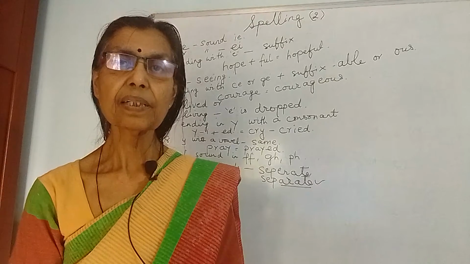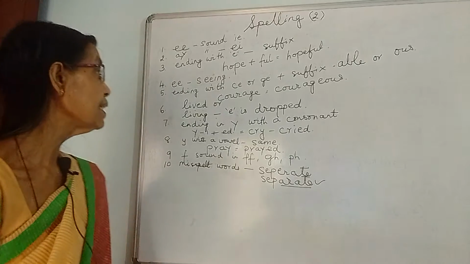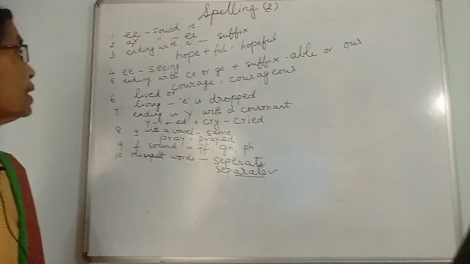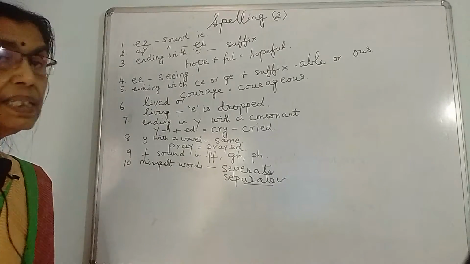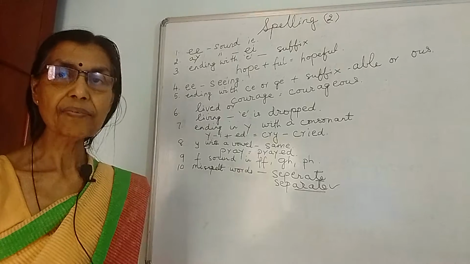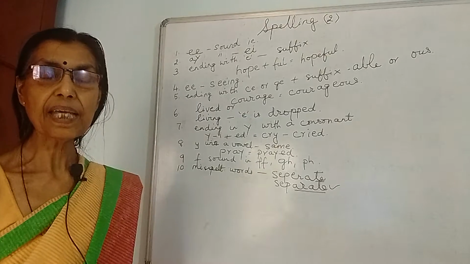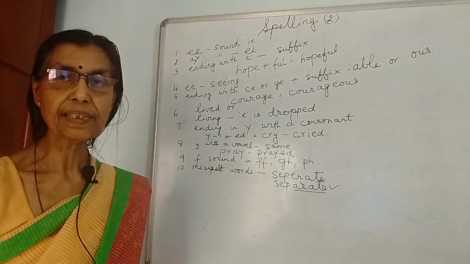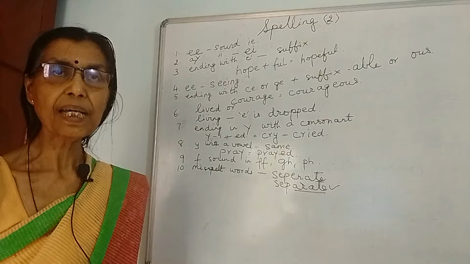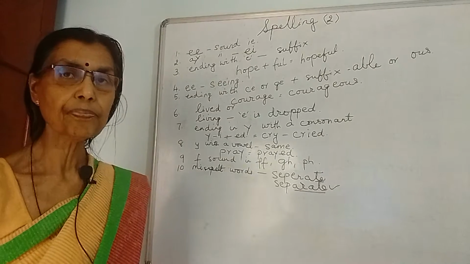So let's begin. The last time I had told you that for the sound EE in spellings, when we make a word, IE comes together. For example, I've given the example chief, CHIEF. Of course, there is an exception: after C we put EI with the same sound E, for example, receive.